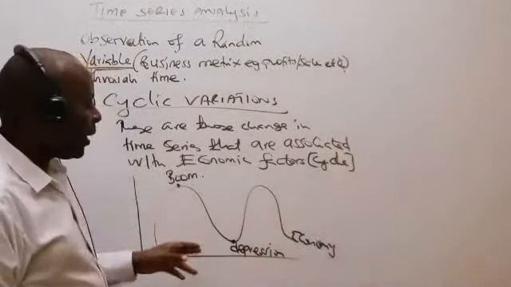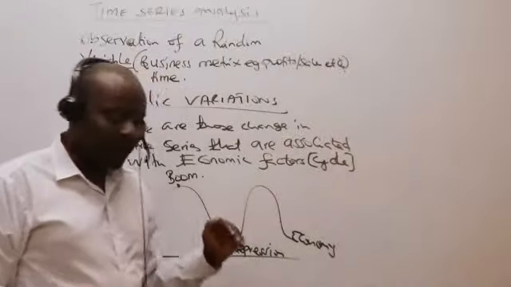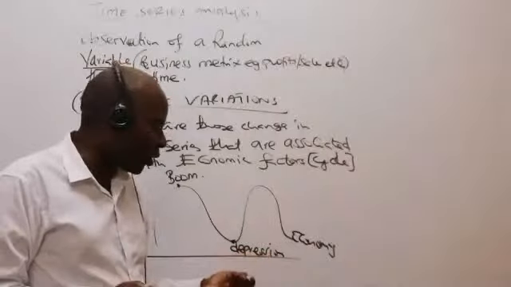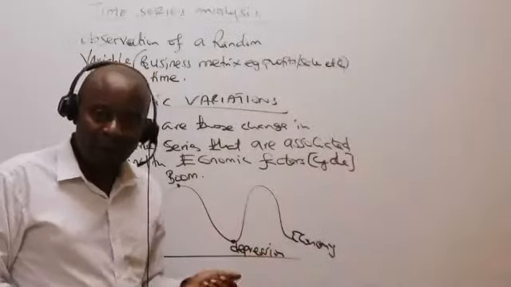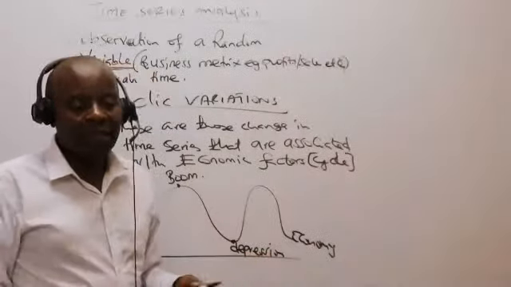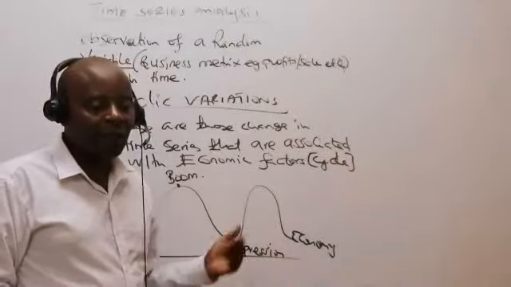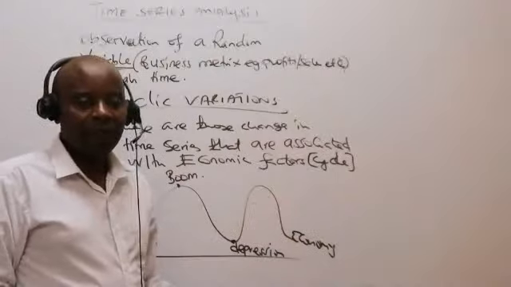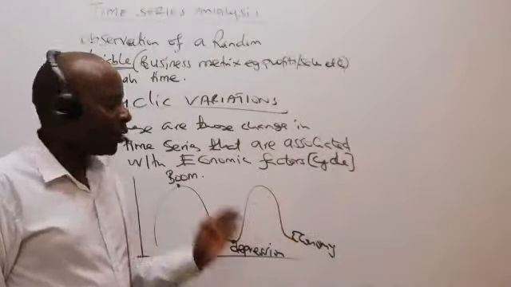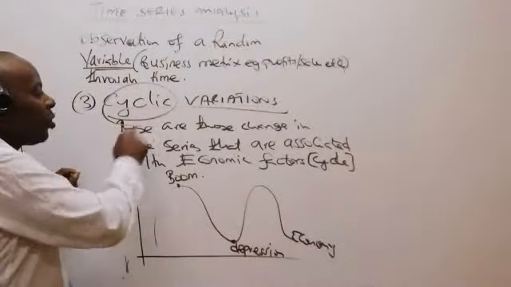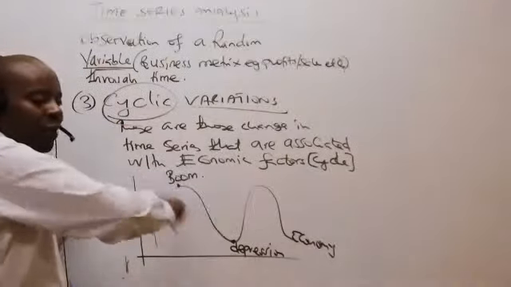When the economy is at depression, like now the economy of Kenya is at depression, basically because of the corona thing, people do not have purchasing power. You will get people outside there really complaining, businessmen complaining, ladies and gentlemen, that we can't sell. So this is the thing that you're supposed to know, that whenever we talk of cycles, remember the economy always keeps on moving in cycles like that.